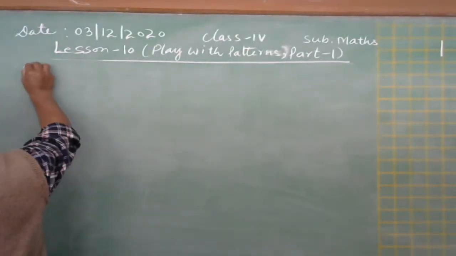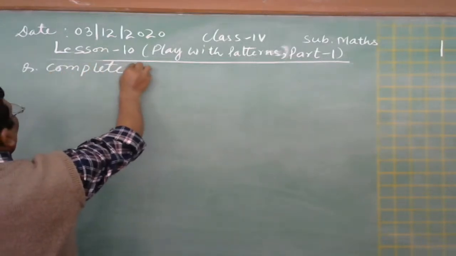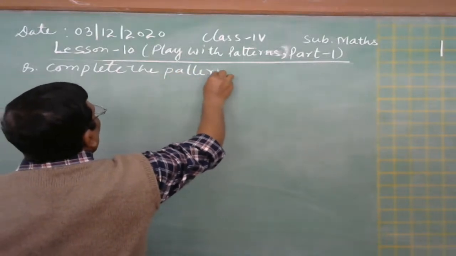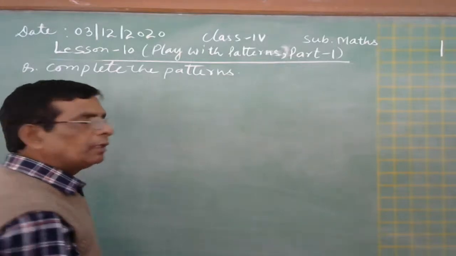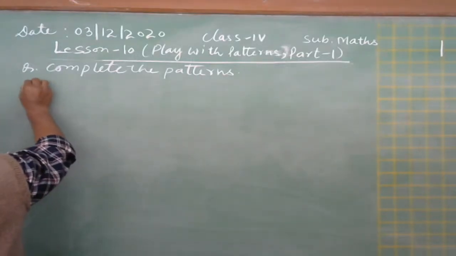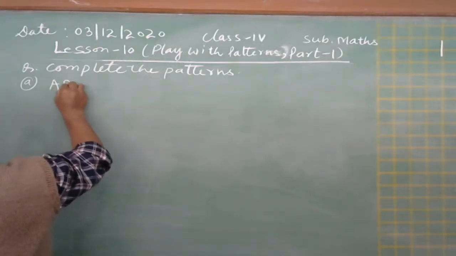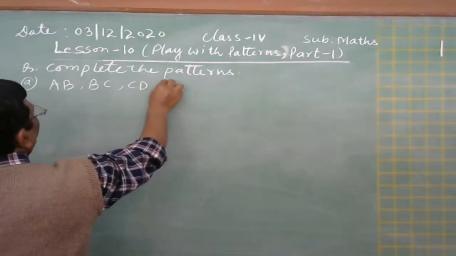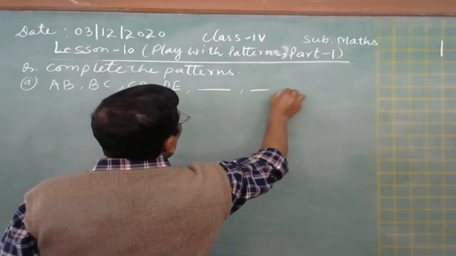Okay. So the question is here: complete the pattern set. Okay. Now A part, write here A B, B C, C D, D E, dash, dash, and dash.